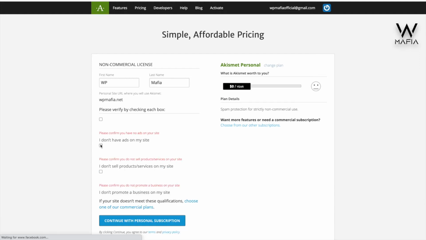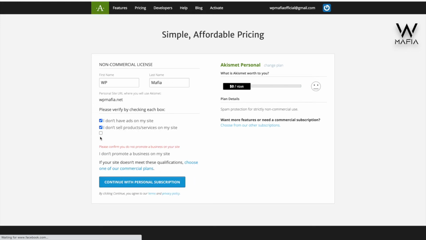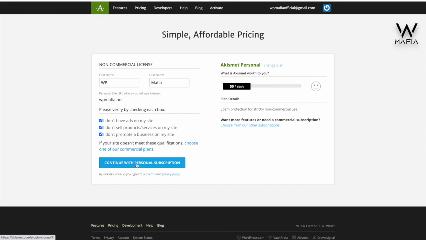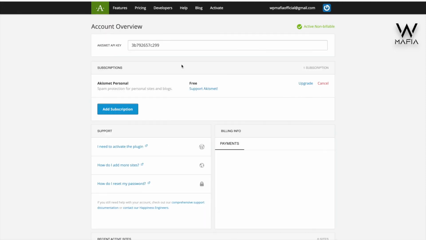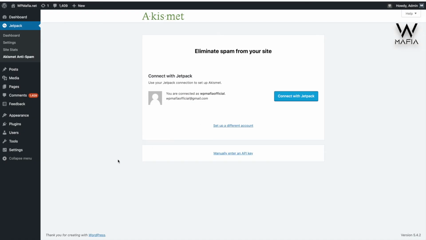But before that you have to check these boxes. Please don't forget to check these boxes and then continue with the personal subscription. After some time the Akismet account will open, and here you can see the Akismet API key. You have to copy this key. Simply right click and copy, and here you can see the option to manually enter an API key. Click on that and paste the API key you have copied, and click Continue with API key.